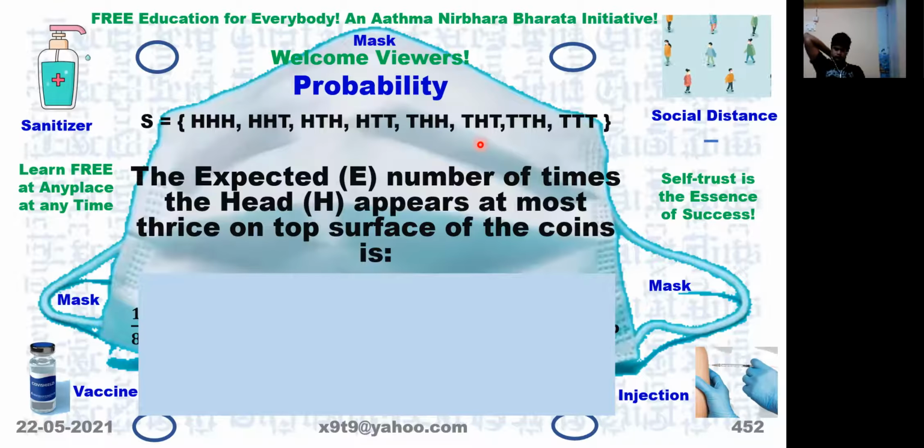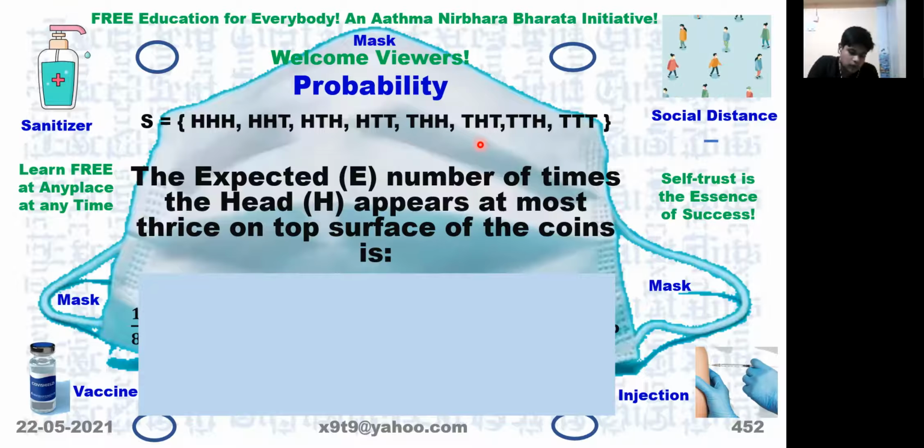Now, what is the expected number of times the head appears at most thrice on top surface of the coin? At most means it can be the lesser one also. It can be less, cannot be more.